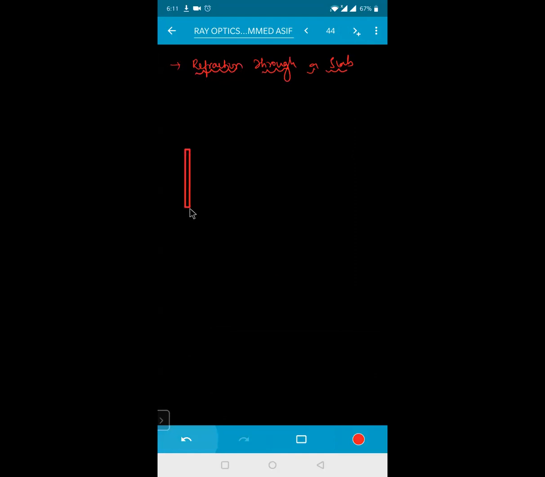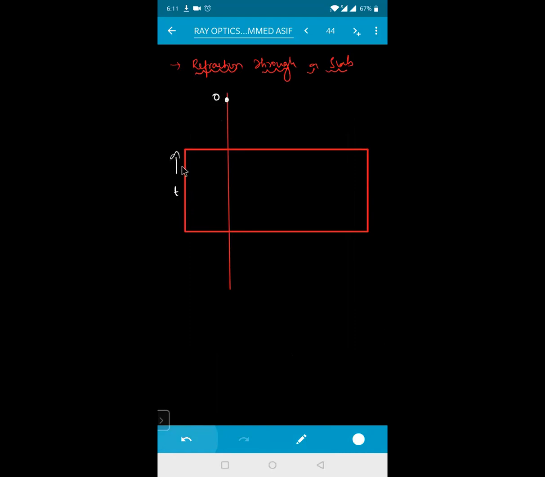Say, for example, this is your slab, and this is some normal. Here somewhere I am keeping an object, that is O. The thickness of this slab is equal to T. This medium is air, so the refractive index of this one will be taken as 1. This one is mu2, which is equal to, say, some mu dash. Whatever value he gives in the problem, we can write it out, no problem.